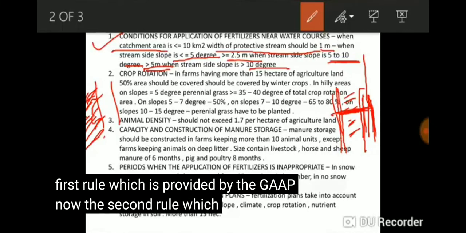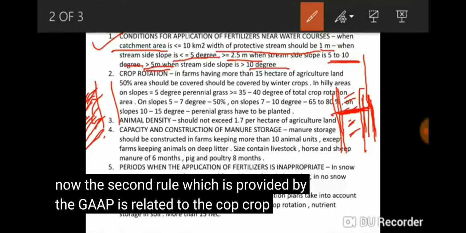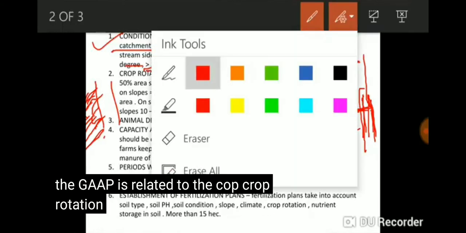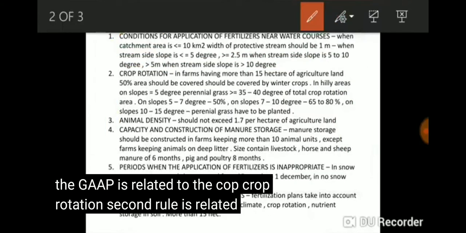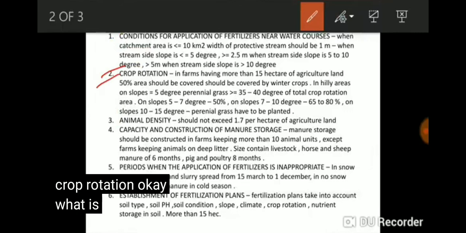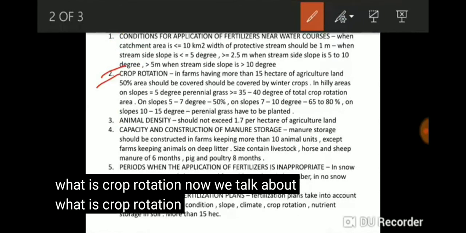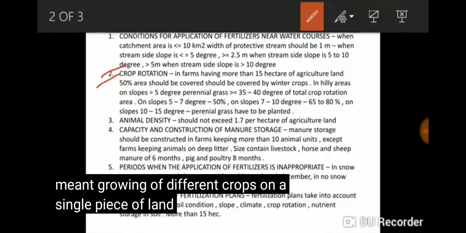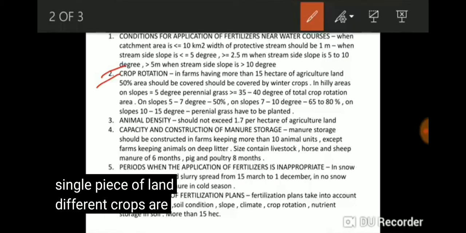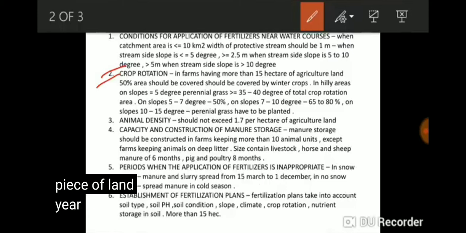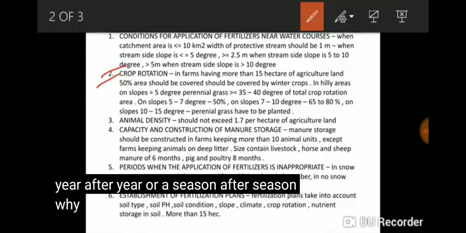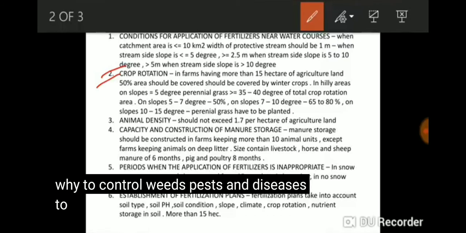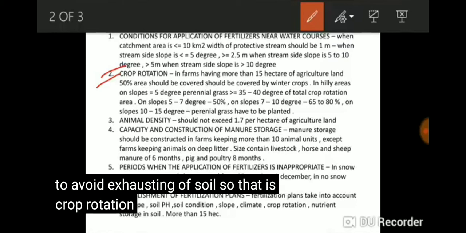Now the second rule which is provided by the GAP is related to crop rotation. Okay, what is crop rotation? Now we talk about what is crop rotation. Crop rotation means growing of different crops on a single piece of land. Different crops are grown on a single piece of land year after year or season after season. Why? To control weeds, pests and diseases, and to avoid exhausting of soil. So that is crop rotation.